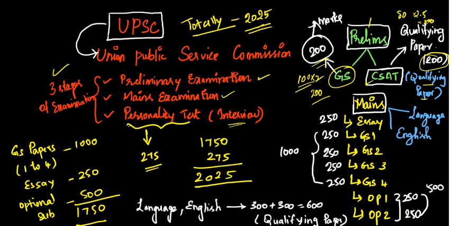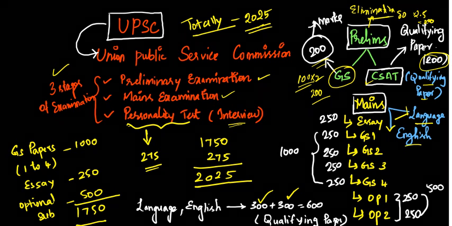Basically, a prelims examination is an elimination round. It's also called elimination round. Then when coming to mains examination, we have two qualifying papers. One is Indian language, another one is English. So we have two qualifying papers, each carrying 300 marks. So totally 600 marks. It is a qualifying paper only. 10th based questions will be asked.